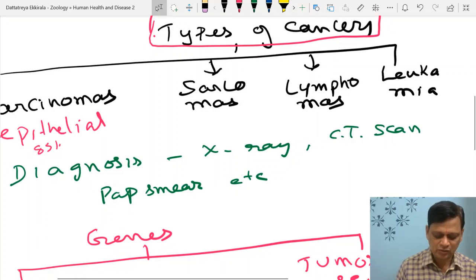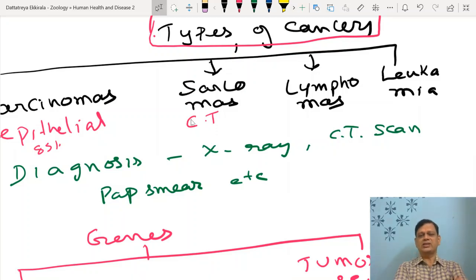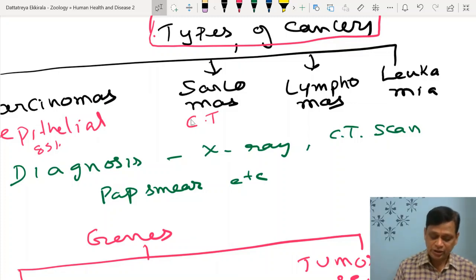Sarcomas. What are sarcomas? Cancers of connective tissue. For example, there is a cancer in bone, there is a cancer in cartilage, and connective tissue proper. But even though we say connective tissue, very commonly it is used for cancers of mesodermal origin.